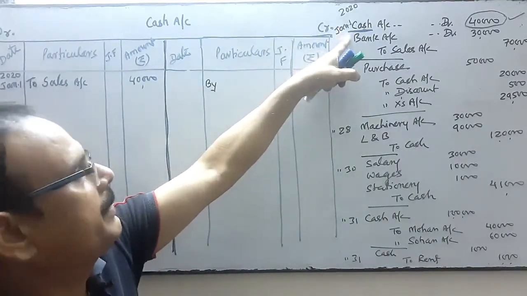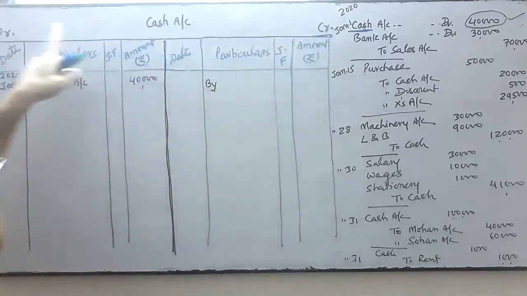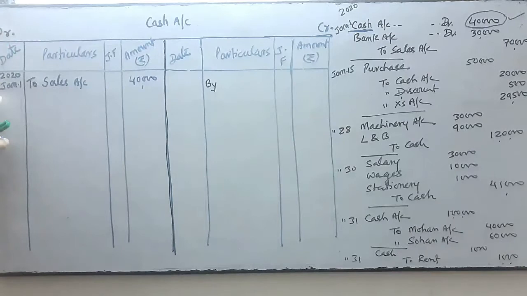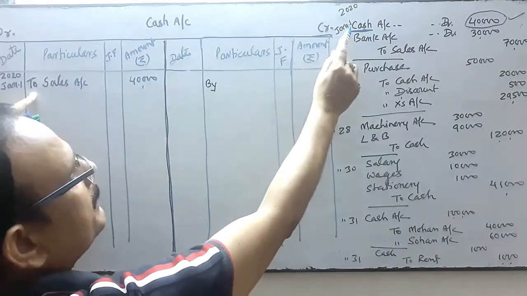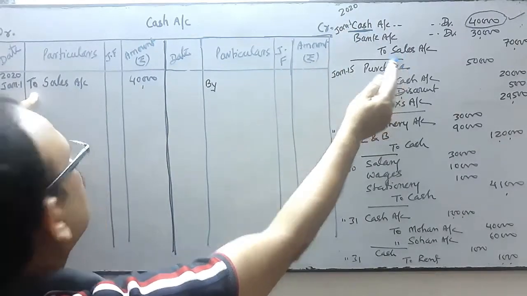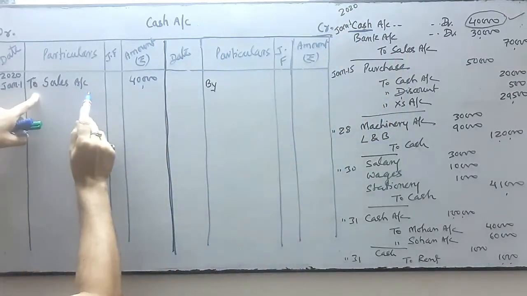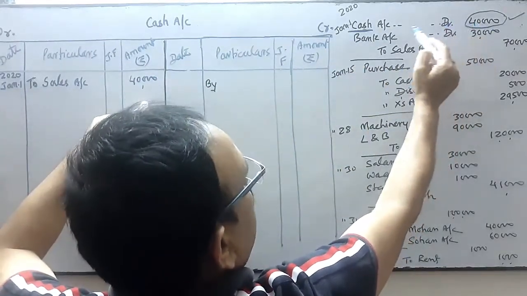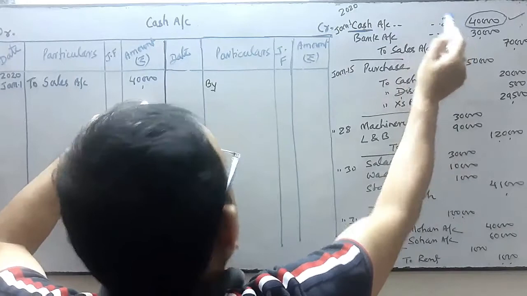Cash is on debit in this journal, so we'll do the posting in the debit side. Cash account, debit side. Write the date, then start with "To". In the debit side, the opposite credit side is which account? Sales account. So we'll write "To sales account". And which amount will we write, 70 or 40? We'll write 40 because cash is 40.